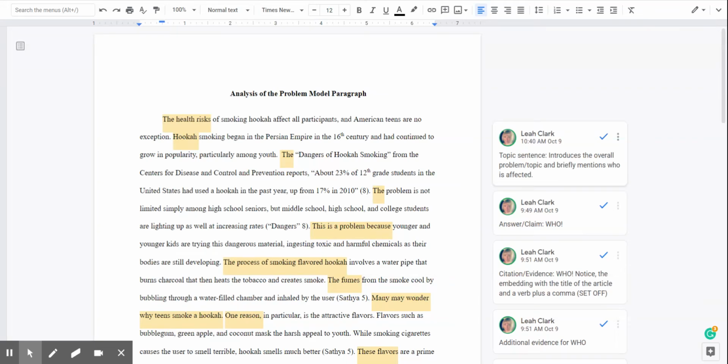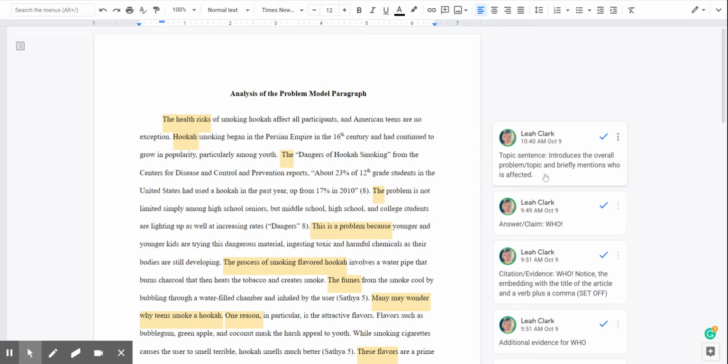Hello, this video will explain the analysis of the problem model paragraph. So you're going to write a paragraph that analyzes and summarizes the problem of false confessions. But before you do that, it's really important to look at a model in order to understand what you should be aiming towards as you write your paragraph. So this model paragraph is about hookah smoking.